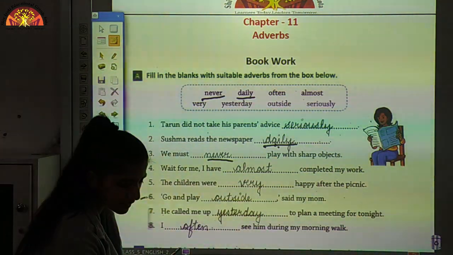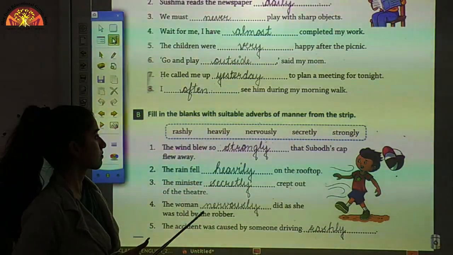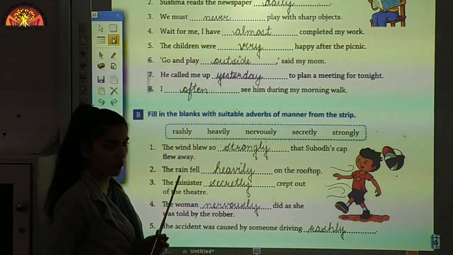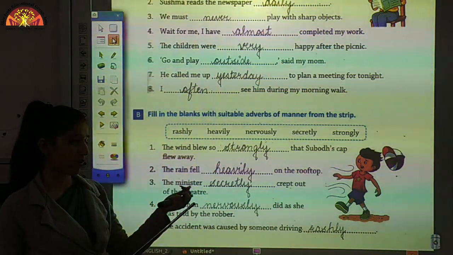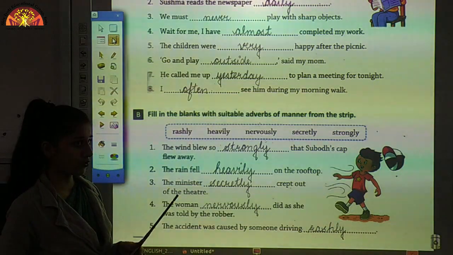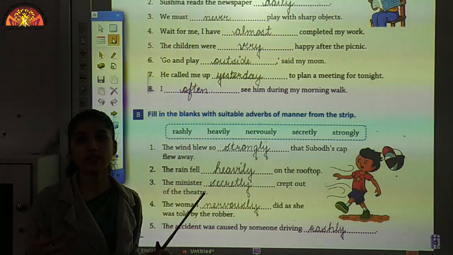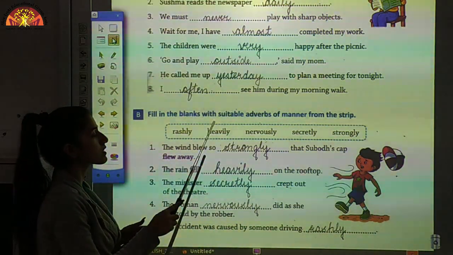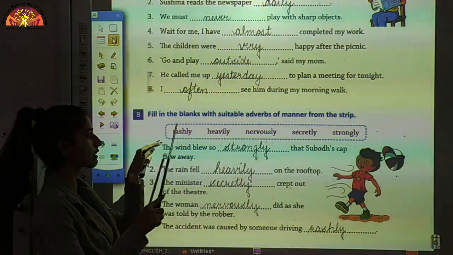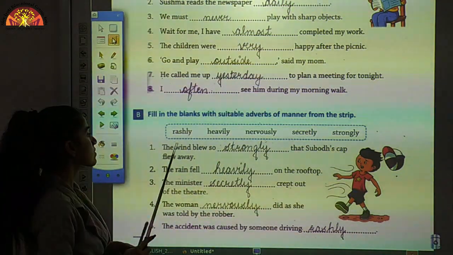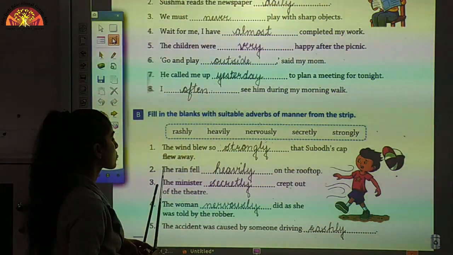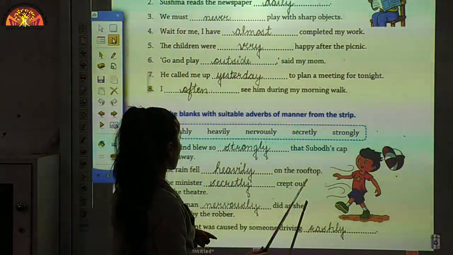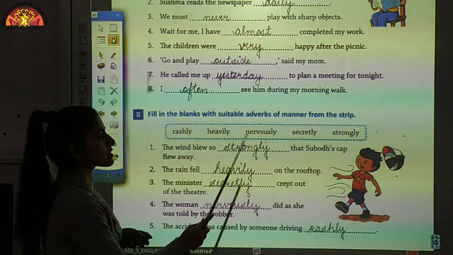Let's move to our other exercise. Fill in the blanks with suitable adverbs of manner from the strip. In this strip we are given some adverbs of manner, and as I told you, an adverb of manner tells us how an action took place. So we need to fill these blanks with the suitable adverb of manner. Now let's do it. I am taking the second one. The rain fell dash on the rooftop. So I can say the rain fell secretly.